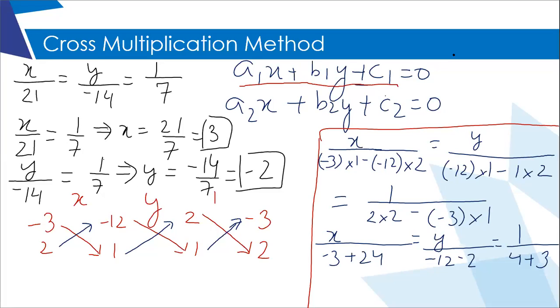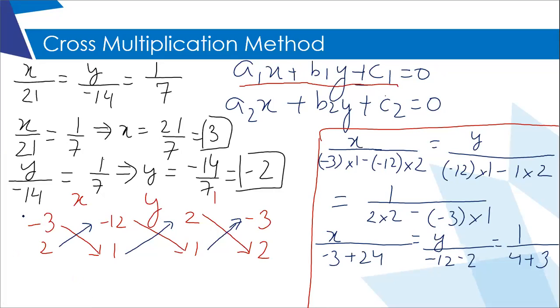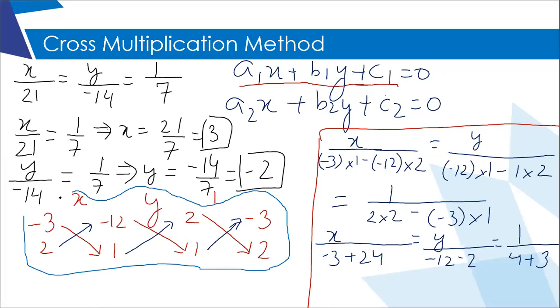So this method is longish and there is a particular way of doing it. You have to first get your A1, A2, B1, B2 and C1, C2. Write it nicely with the sign. Then you have to make this arrangement. The arrangement is very, very important. If this arrangement is correct, then most of the time your answer is correct. Make this arrangement, then write it in this format which I have written, and then simplify.